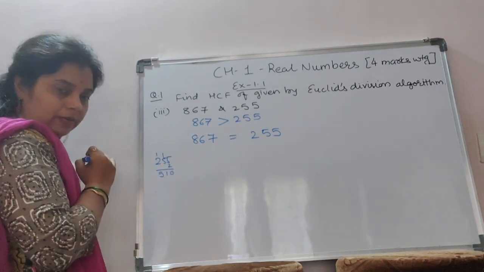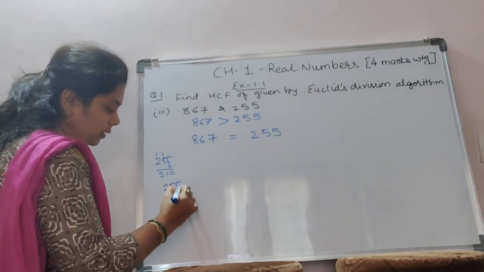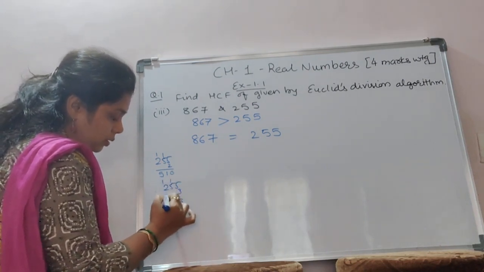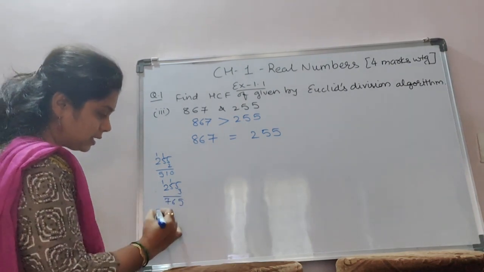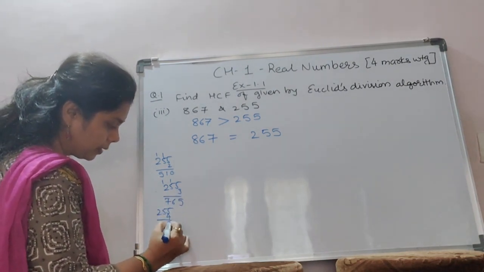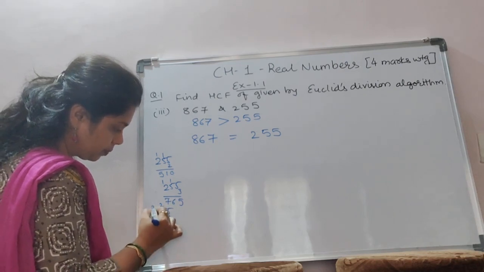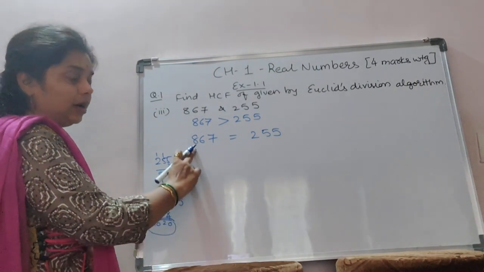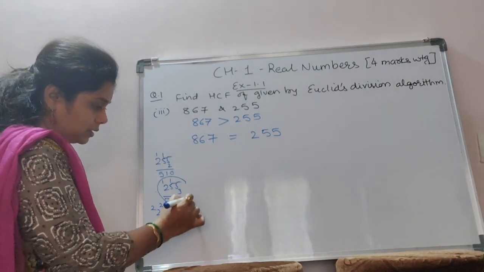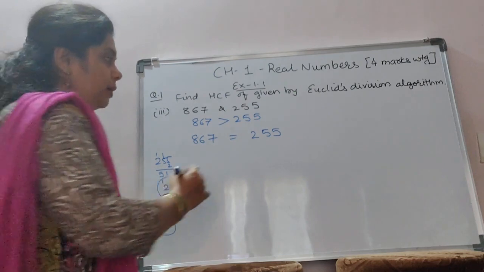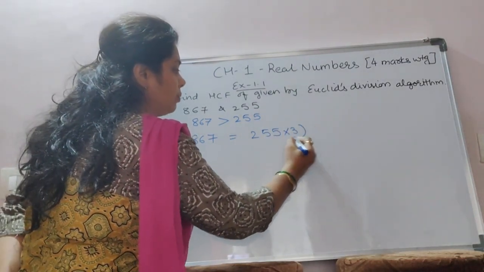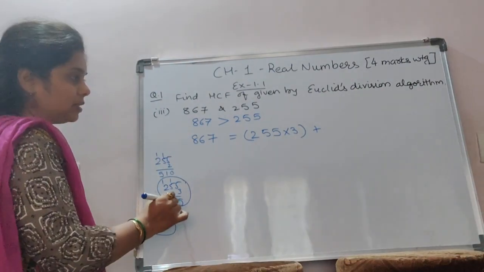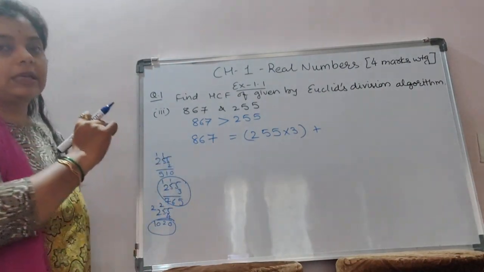Okay, so 255 multiplied by 2 is 510. Let's try with 3. 3 5s are 15, so it is 765. Let's try with 4. 4 5s are 20, and the total is 1020. Now this number is greater than the given one, and therefore we select 255 multiplied by 3. So 255 multiplied by 3 plus. So how much is it? It is 765 there and 867.